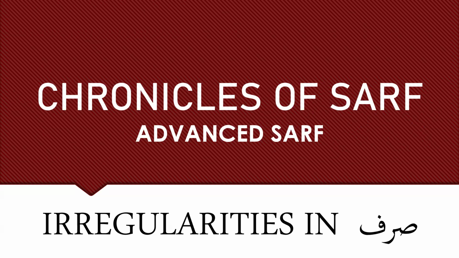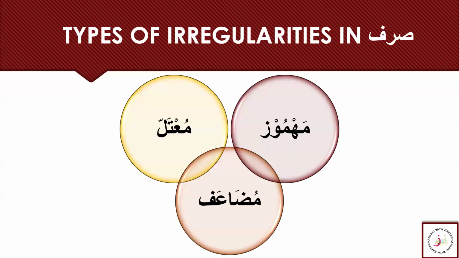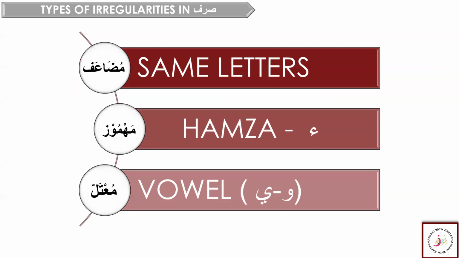Welcome to Chronicles of Surf. We have started advanced surf. In advanced surf, we have been learning about the irregularities in the surf. We learn about three irregularities in the surf, that is mahmuz, mudaf, and mu'tal.